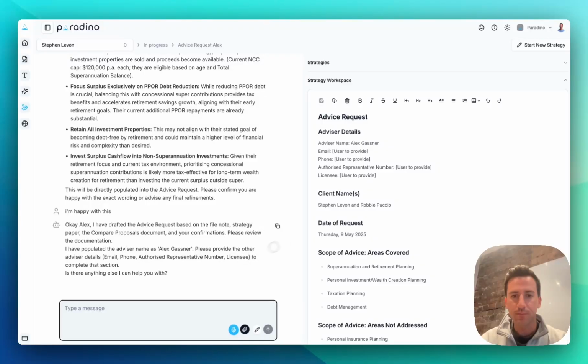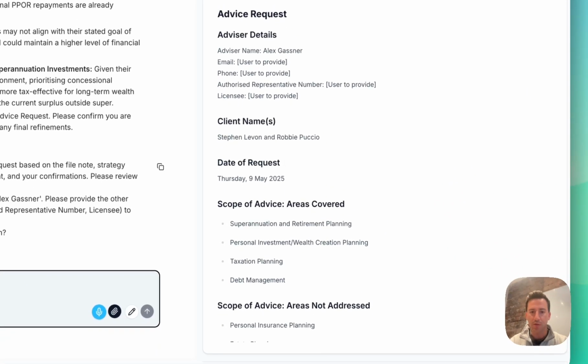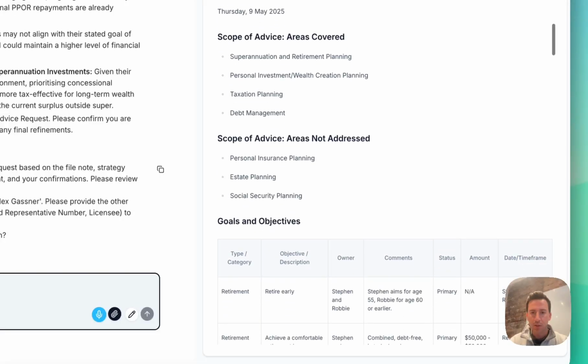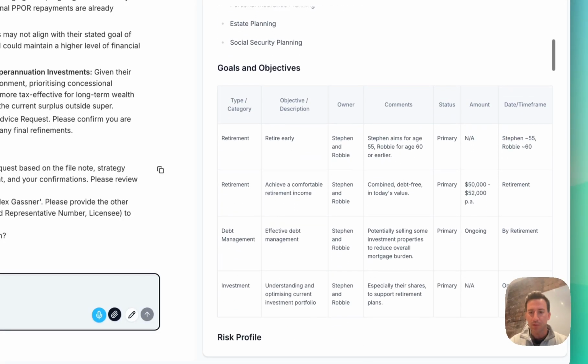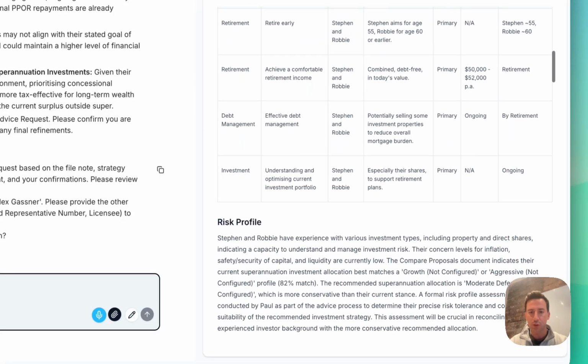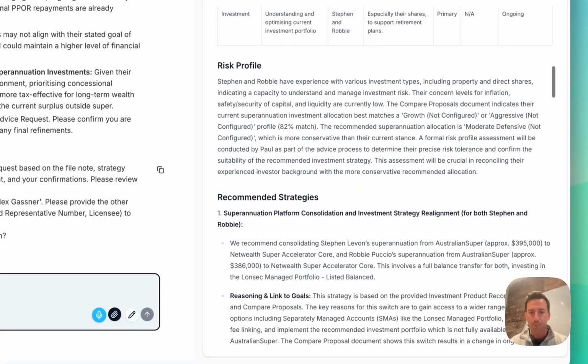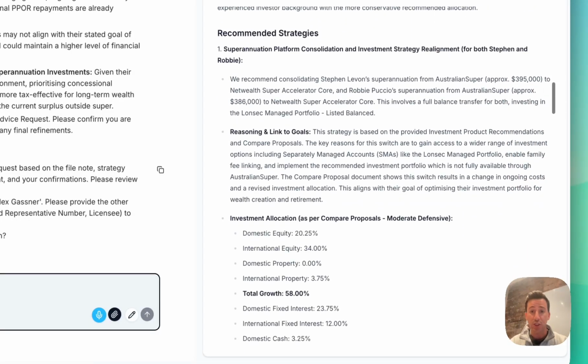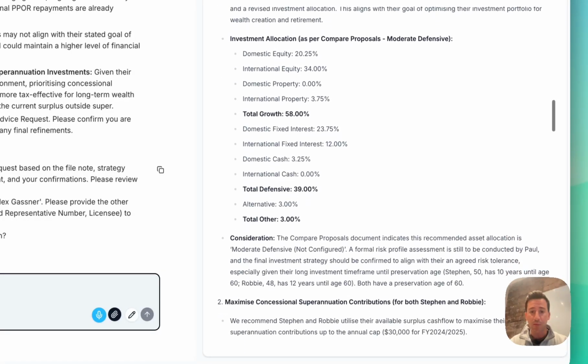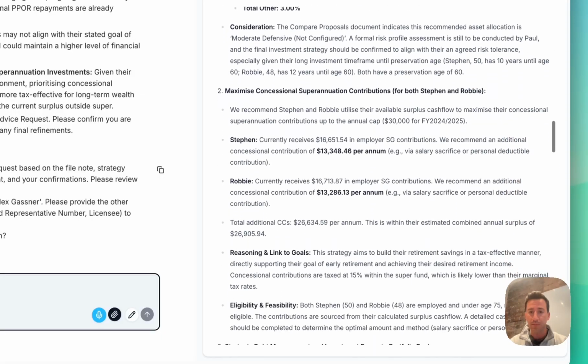Okay, perfect. So she's now populated this into my advice request template. So let's quickly go through that. She details the goals and objectives in a very nice table format for us, which is what I asked for in my template. She details the recommended strategies, exactly how we've confirmed them in our chat with her.